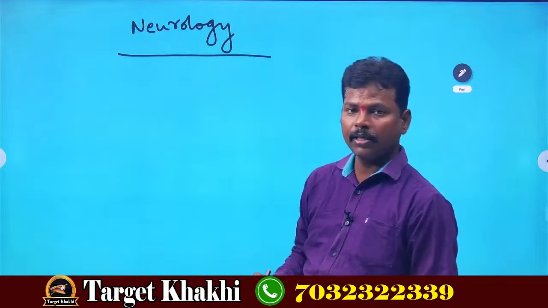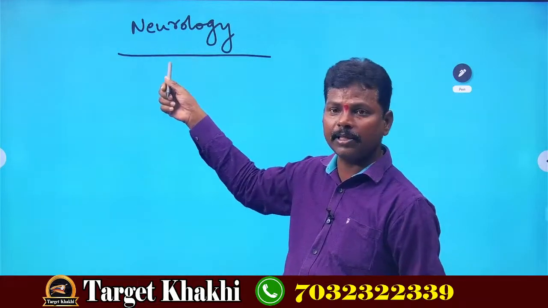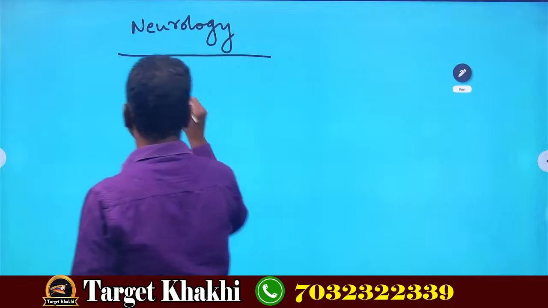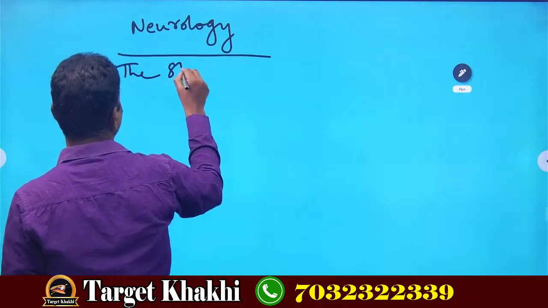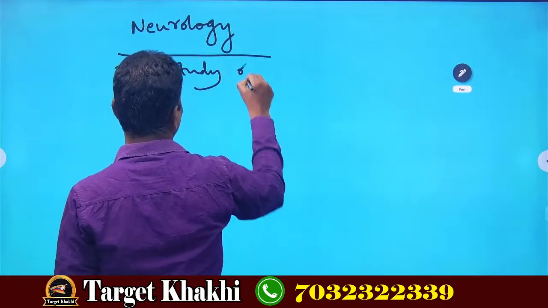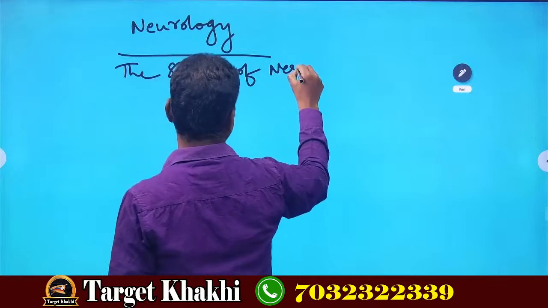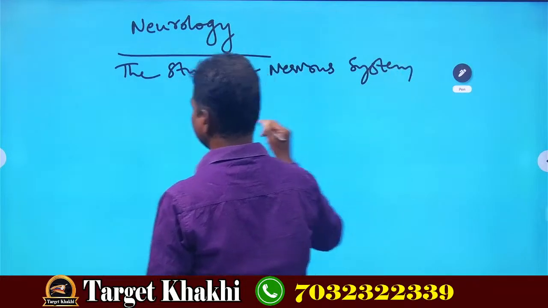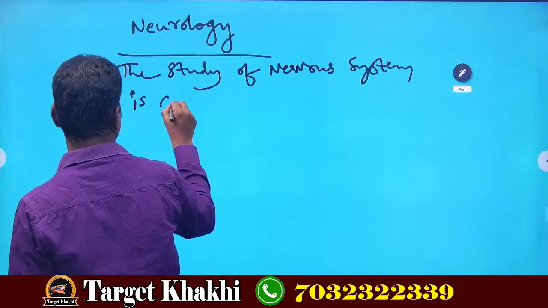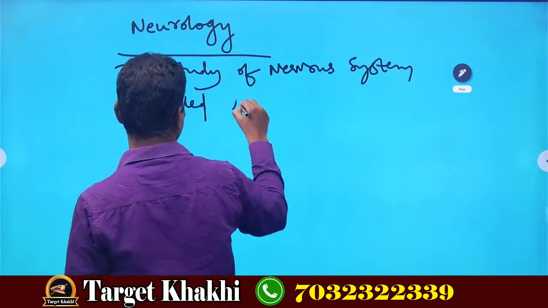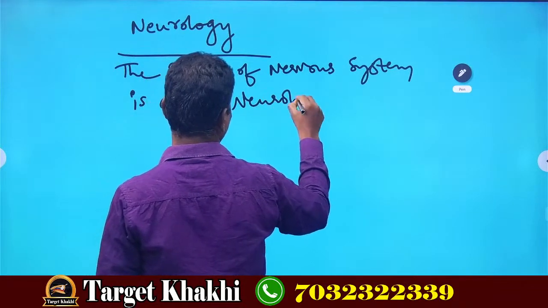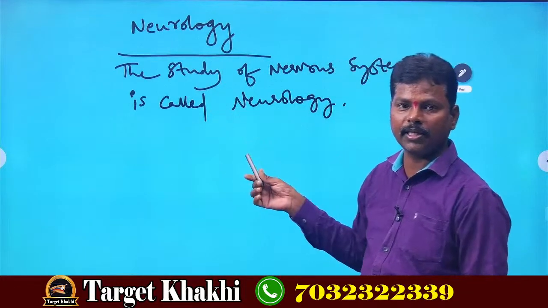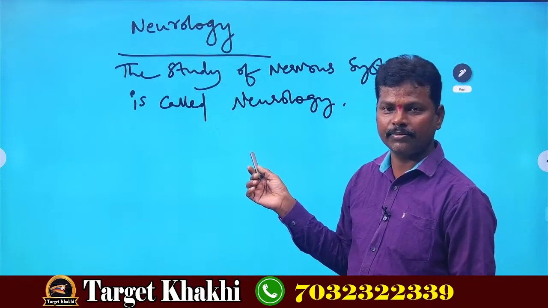So neurology, the study of nervous system is called neurology.